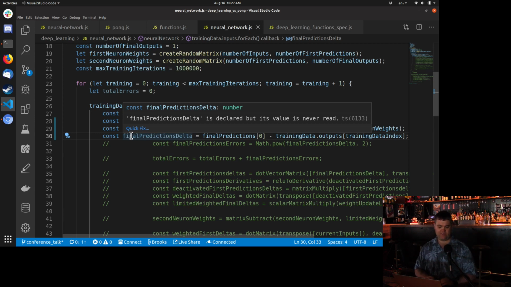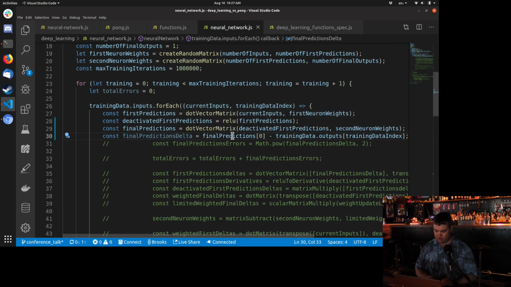We're going to call this the final predictions delta. And what we're going to do is take the final prediction. It's kind of a matrix right now, so I just need to get the first one. And we're going to subtract from that what it was supposed to be. So training data includes what we should have done, and that's what we're grabbing right here. I somehow accidentally grabbed that and moved it, but I think we're good.